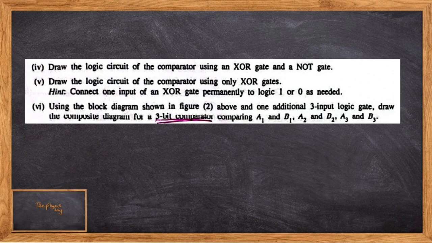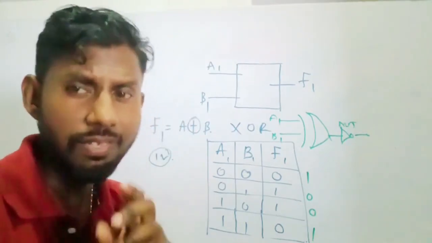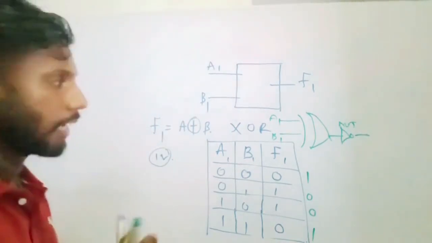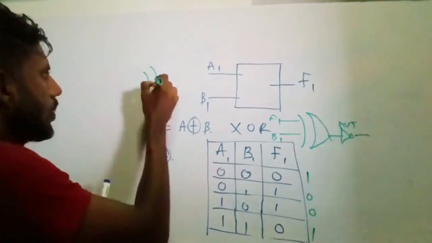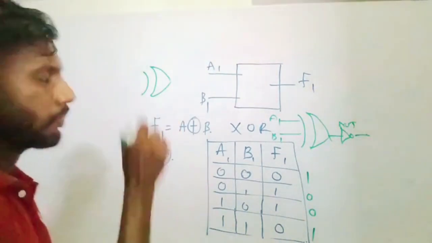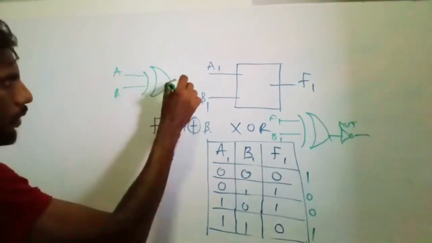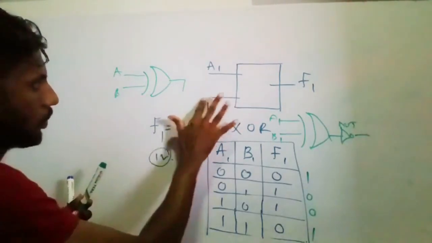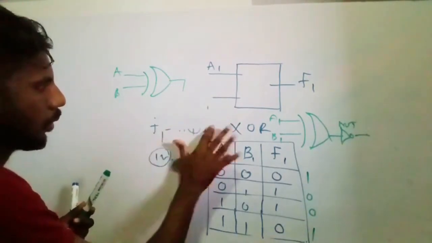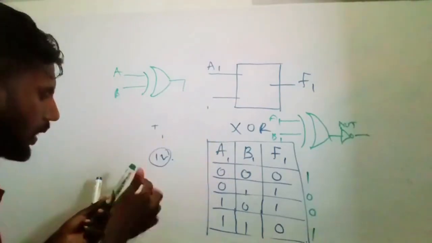Fifth one. Draw the logic circuit of the comparator using XOR gates only, without using a NOT gate. Hint: connect one input of the XOR gate permanently to logic level 1 or 0. So they are giving us a hint, so we have to use it anyway. So we have to draw XOR, with inputs A and B, and the output comes like this. And it should be connected to another XOR because that's the only available gate we have now.